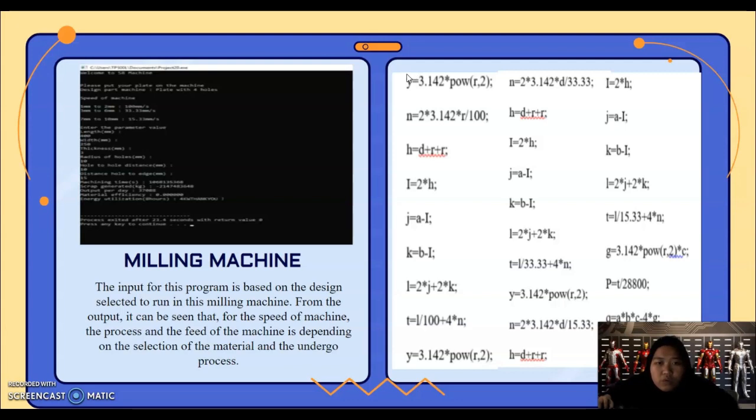And over here we can see the formula that we use in this program, such as y and h equals d plus rr, d, i, j, k, t, and so on.